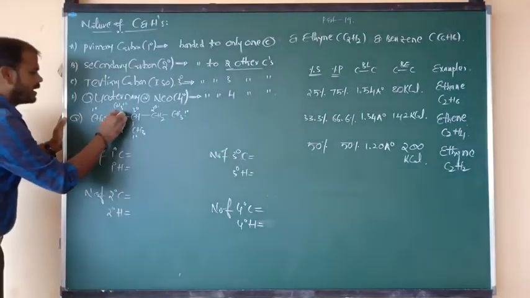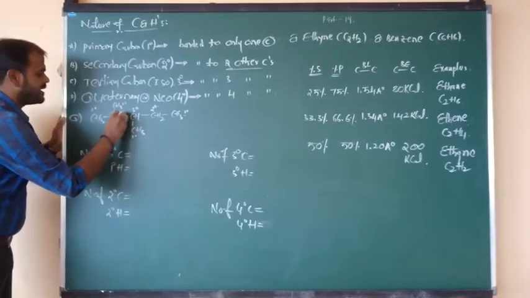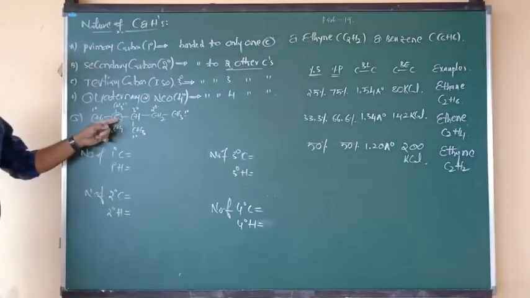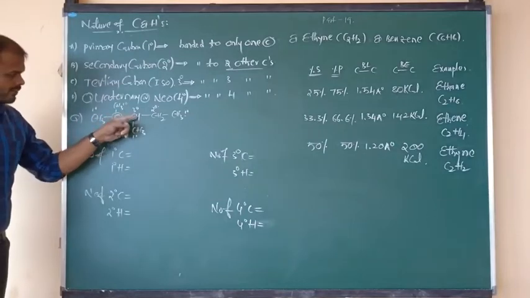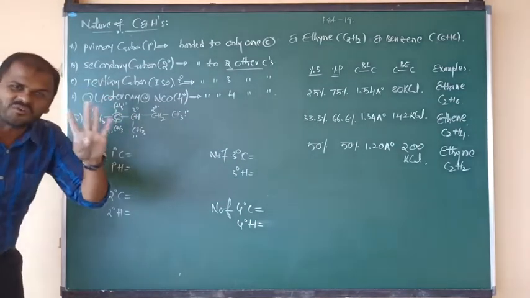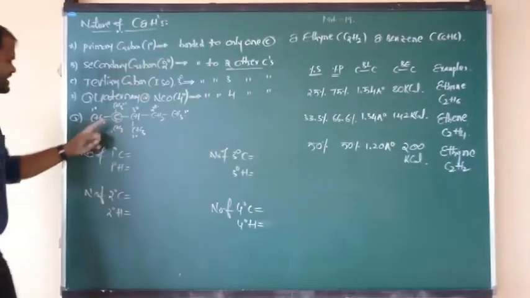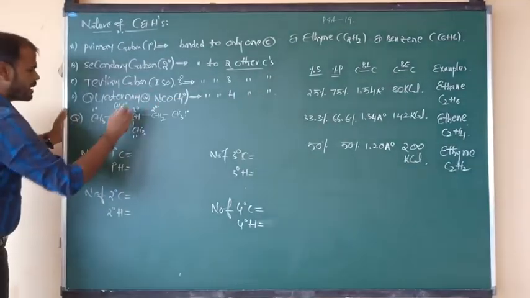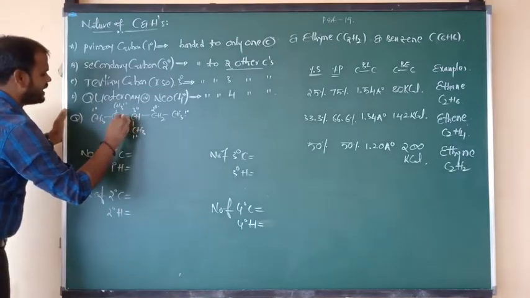But here, centrally one C atom is there. C is connected to left plane 1, right plane 1, above plane 1, below plane 1. So this central C is connected to 4 other carbons, meaning the central C is a quaternary carbon. It can be denoted by the symbol 4°.